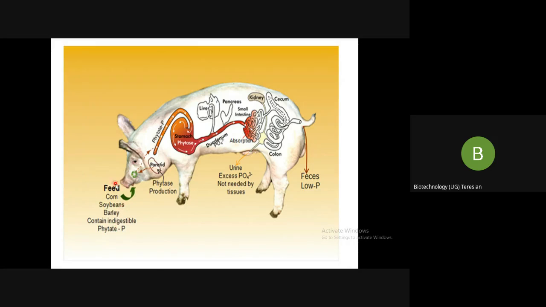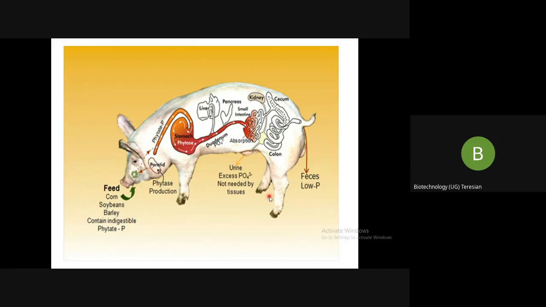So what happens when the pig eats? The phosphorus is not absorbed by the pig because it is in the bound form, as I said, and it is thrown away from the body. Once it is removed from the body of the pig, what happens? The phosphorus content in the soil increases.